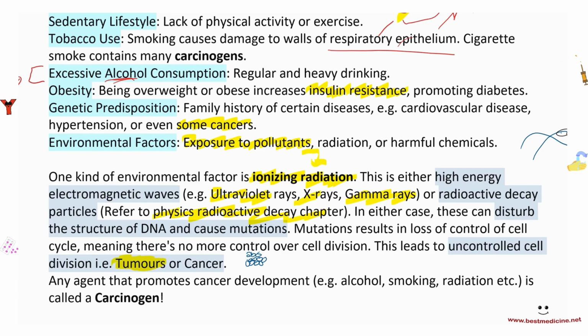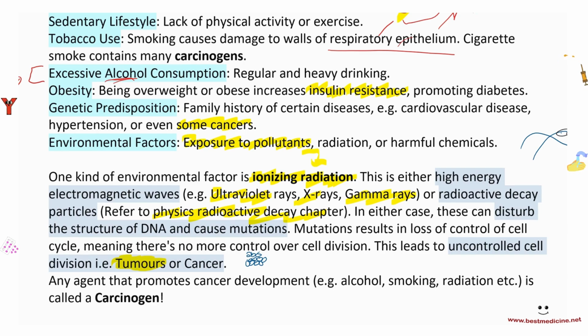Now, tumors can be of two types. One tumor is relatively harmless. It just exists as a mass and increases its size. It may press on some structures in the body, but otherwise it doesn't really cause any harm. That is called a benign tumor, okay? Mentioned later as well. So that's called a benign tumor.